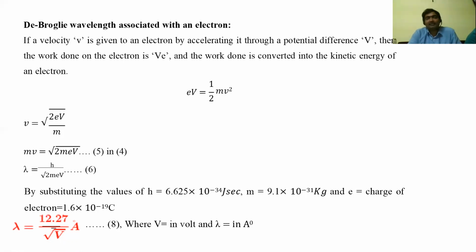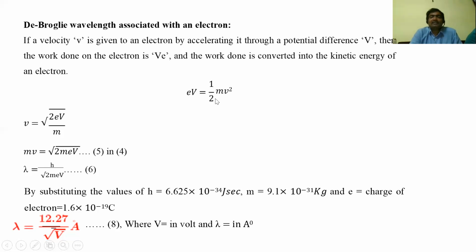In order to accelerate the electron, you need to give a potential difference, that potential difference is capital V. If you supply some potential difference V, then the electron undergoes acceleration. In that process, it attains a certain velocity v, small v. So that particular V into e is converted into kinetic energy.